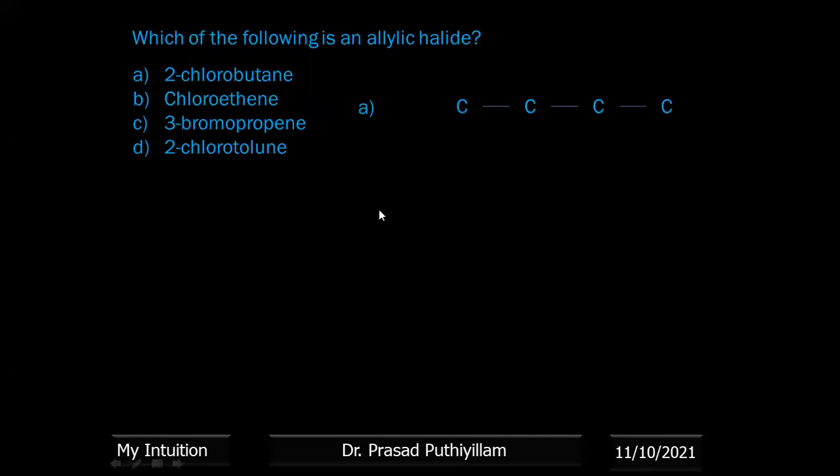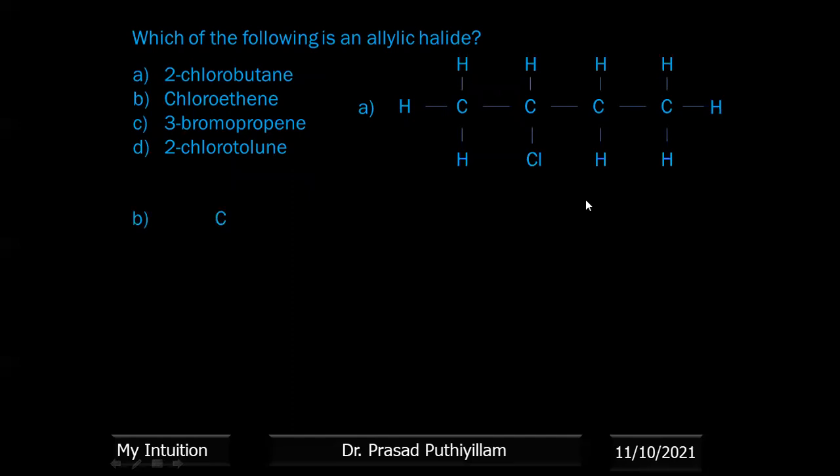It is 2-chlorobutane. Butane means 4 carbon atoms. 4 carbon atoms are given with single bonds. So I'm considering this as position 1, and position 2 contains chlorine. Now the remaining have to be satisfied with hydrogen. It is only butane, there are no double bonds, therefore all single bonds. So the tetravalency of carbon is satisfied by adding hydrogen. Is it an allylic halide? No.